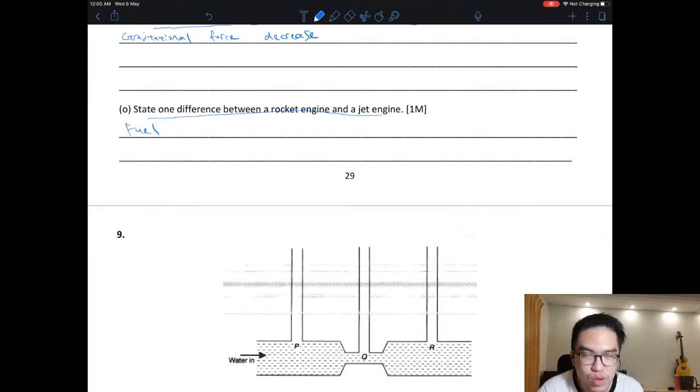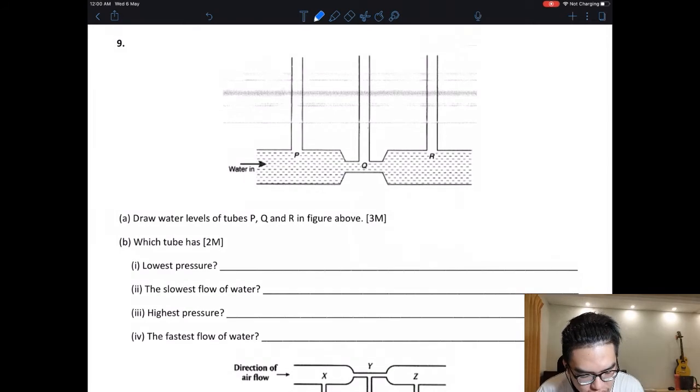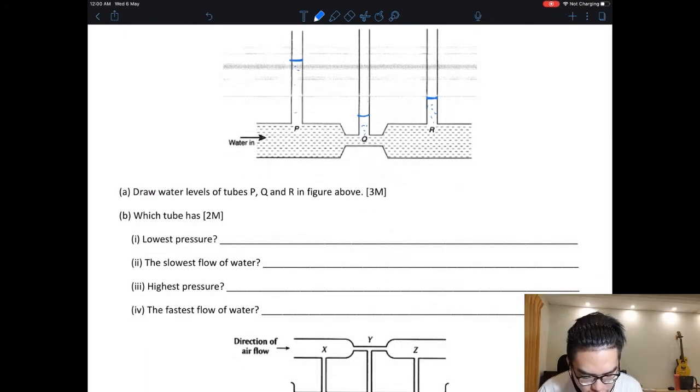Okay, so draw water level, you see. So lowest pressure should be here. So here. Okay, this is water one, not the air one. So the second is here. Okay, the highest pressure is here. Okay, because water is the slowest here. Okay, lowest pressure is Q, slowest water is P, highest pressure is P.